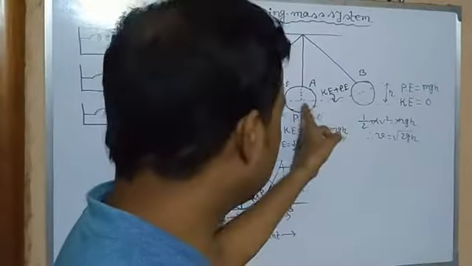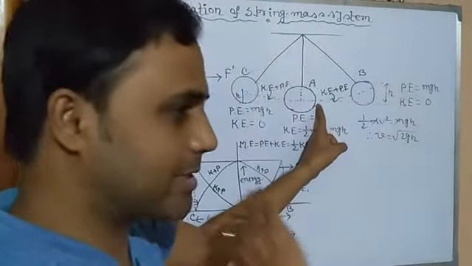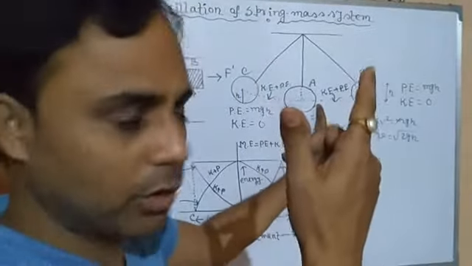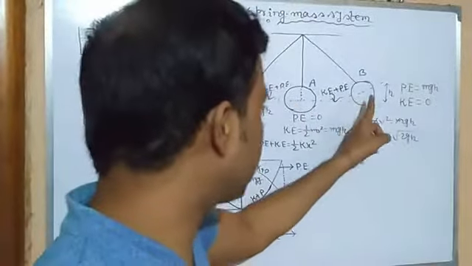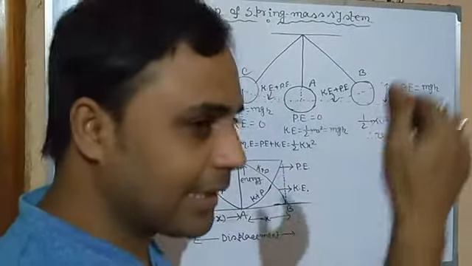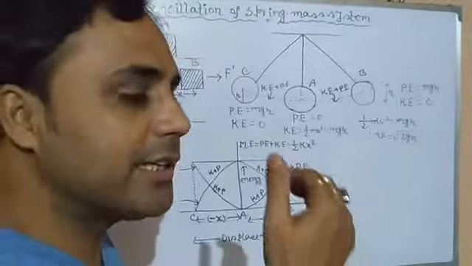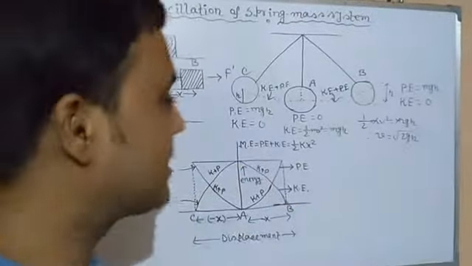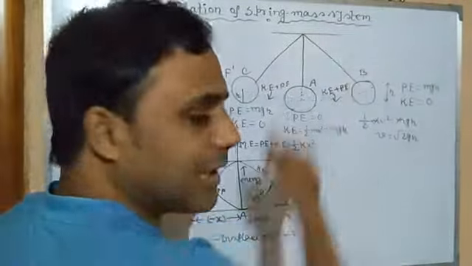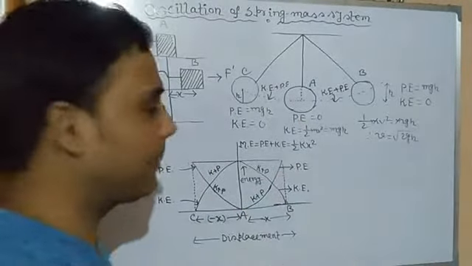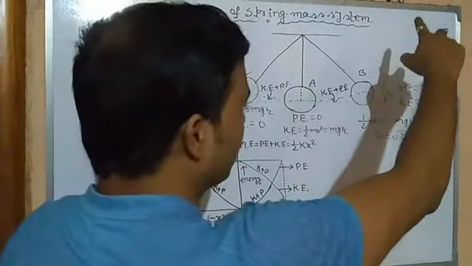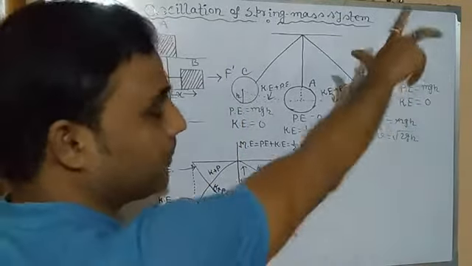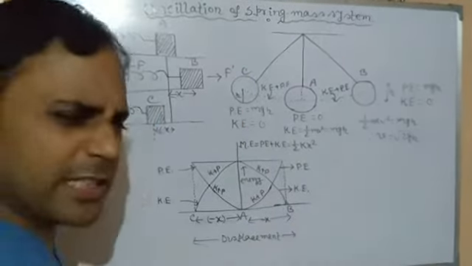So in this position, when it is just gaining velocity, suppose the kinetic energy is 50 joule. As soon as it moves towards the right side, kinetic energy is gradually decreasing. Suppose it is 25 joule. So where is the other 25 joule? The rest 25 joule of energy is converted into potential energy. So the total is 25 plus 25, 50. When it reaches the maximum position, potential energy is 50 joule and kinetic energy is 0. So this is the expression, very easy.